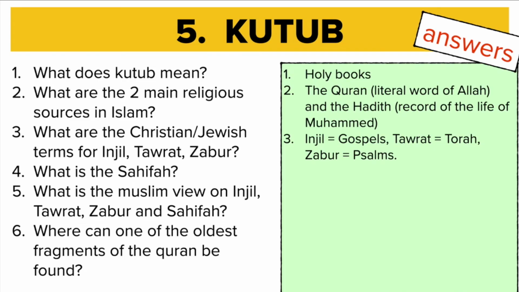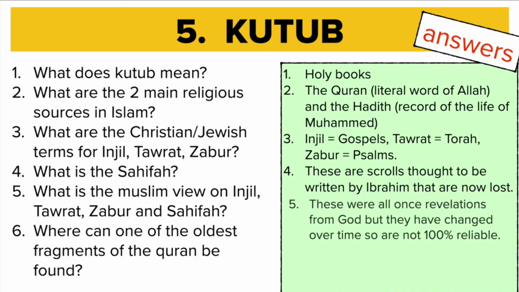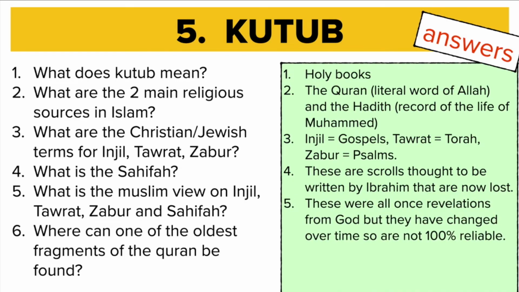Okay, number 3. Injil is the Gospels, Taurat is Torah, and Zabur is Psalms. Sahifa, these are thought to be kind of a lost source, lost scrolls written by Ibrahim. Okay, a revelation given to Ibrahim which has been lost to time. Number 5. These were all once revelations from God, but they have changed over time, so they're not 100% reliable. Okay, that's the Muslim view on these other sources. They only believe the Quran is 100% reliable.